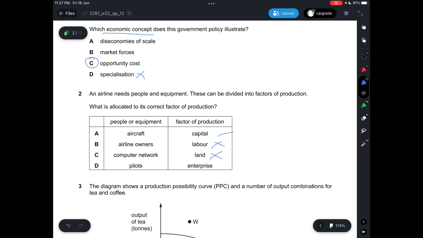And then pilots are not based on factor enterprise. It's based on factor labor, because pilots are the ones doing the work, which is to use the aircraft and send people to other countries or other locations. So the best answer will be aircraft and capital. So the answer is A.